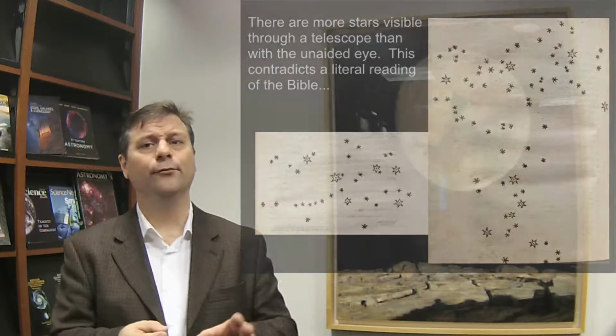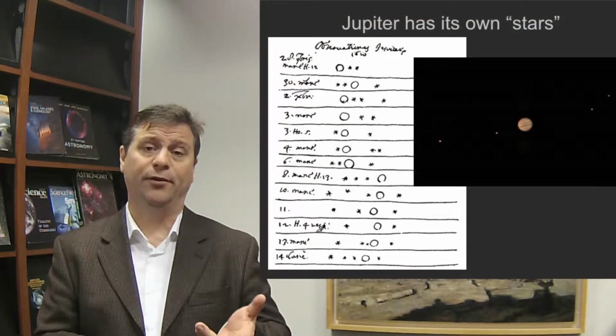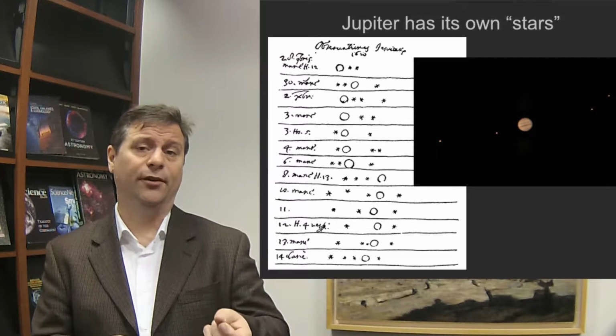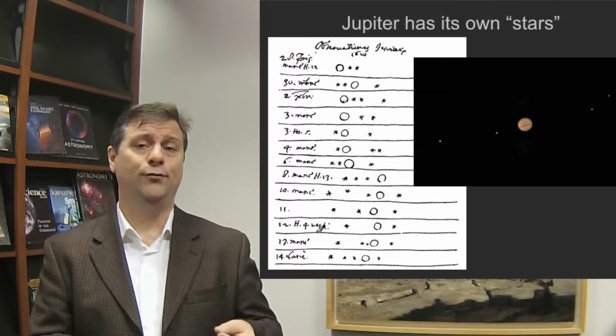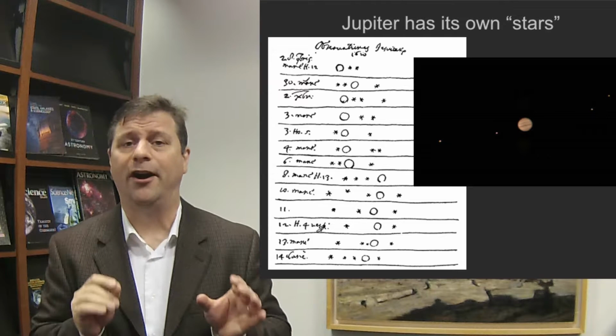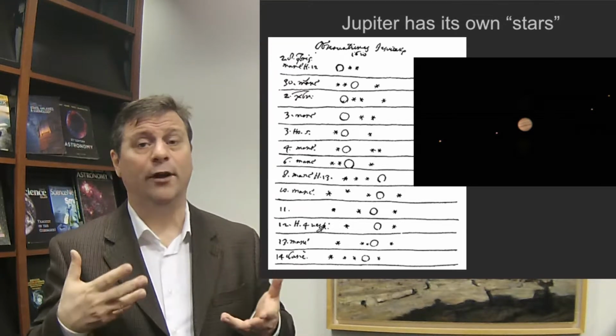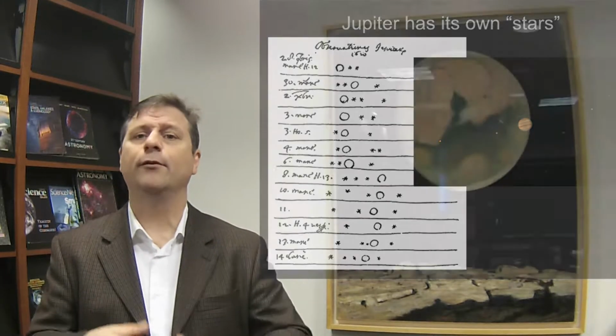Now, the next one that really got it going was on January 7th of 1610. He pointed his telescope at Jupiter and started making observations of Jupiter. And he found that Jupiter had a series of moons. Well, not moons, other stars. Remember, to everyone, all the planets were stars. They were wandering stars.